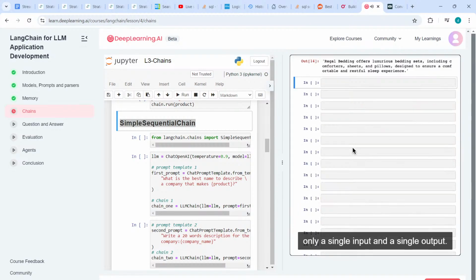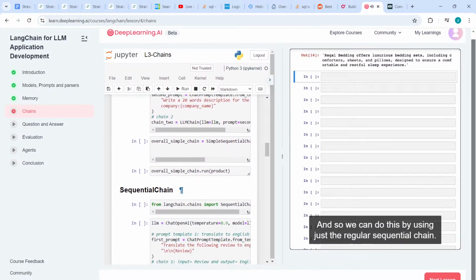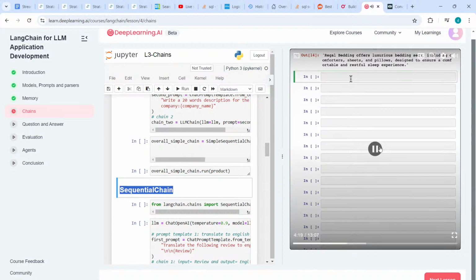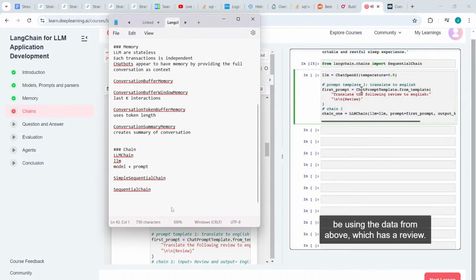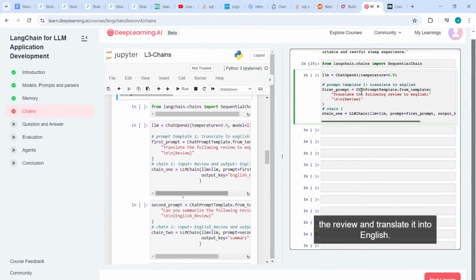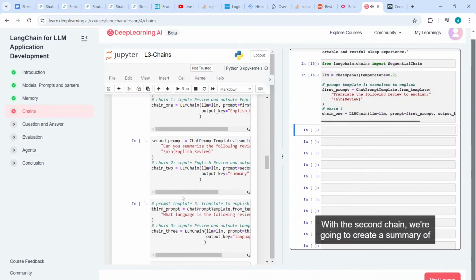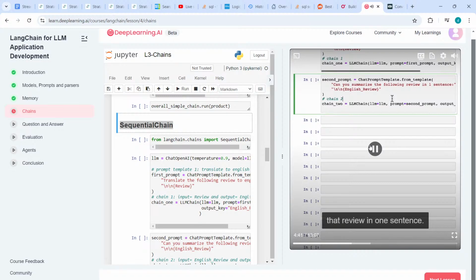The simple sequential chain works well when there's only a single input and a single output. But what about when there are multiple inputs or multiple outputs? And so we can do this by using just the regular sequential chain. So let's import that, and then you're going to create a bunch of chains that we're going to use one after another. We're going to be using the data from above, which has a review. And so the first chain, we're going to take the review and translate it into English. With the second chain, we're going to create a summary of that review in one sentence.